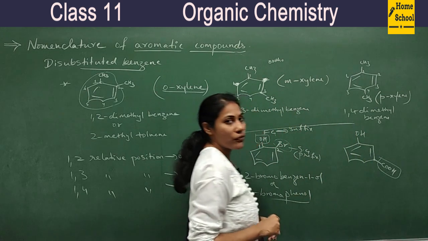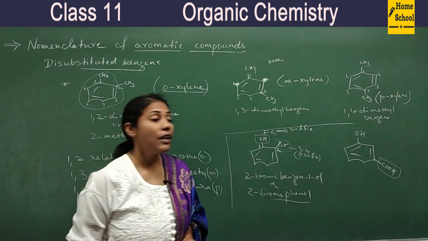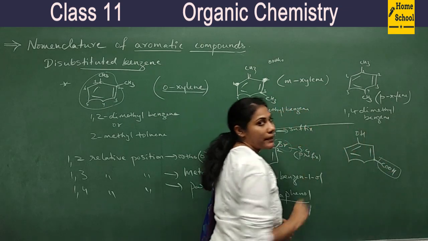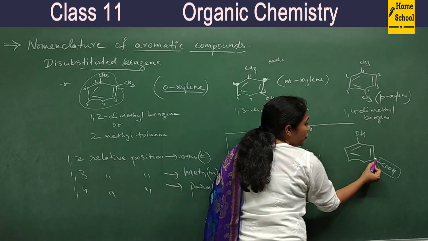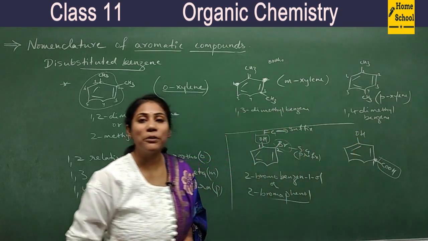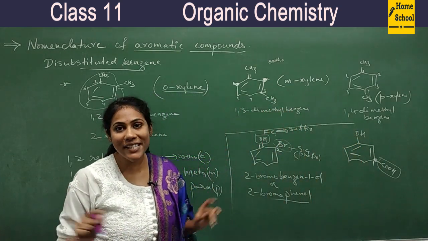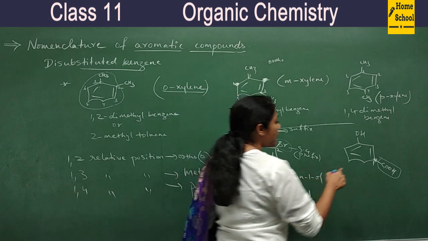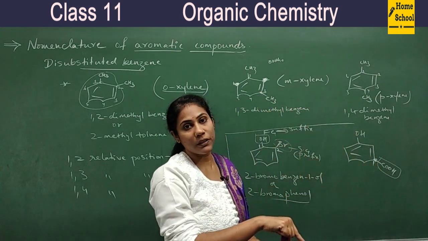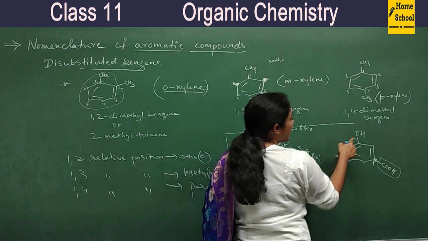Definitely COOH. So the carbon attached to the more prioritized functional group will get number 1 position. Always give number 1 position to the more prioritized group, and the least priority is this group.